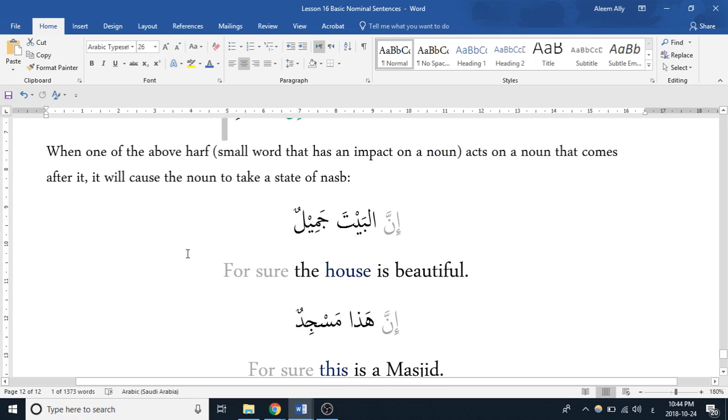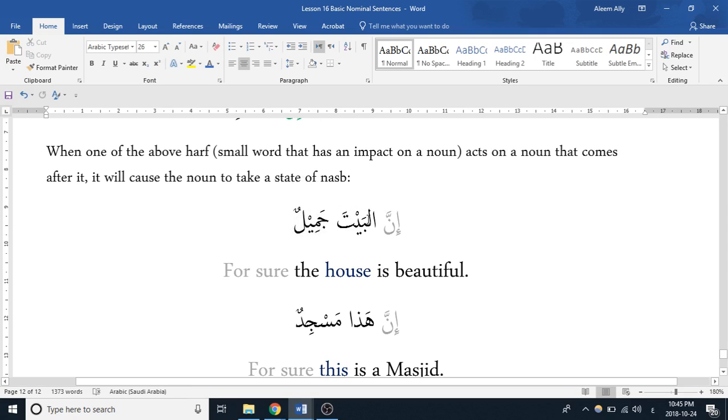Let's look at them in terms of a sentence. So this is Innal bayta jamilun. The inna is acting on the bayta, making it nasb, and then this is jamilun. So remember how we had that rule where we said the mubtada is going to be in a state of rafa and the khabar is going to be in a state of rafa in a basic nominal sentence? Well, now we're outside of the scope of a basic nominal sentence. So in this case, the mubtada is in a state of nasb and this is in a state of rafa.